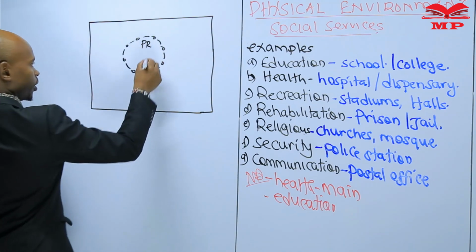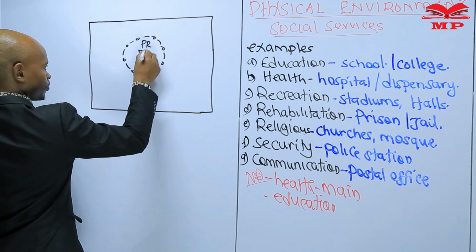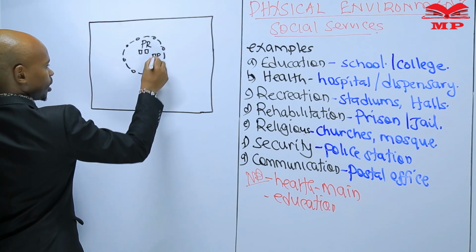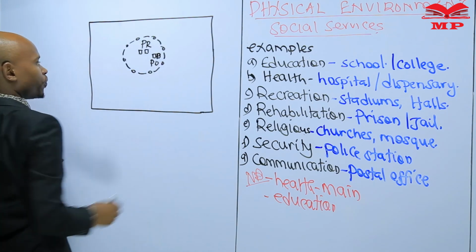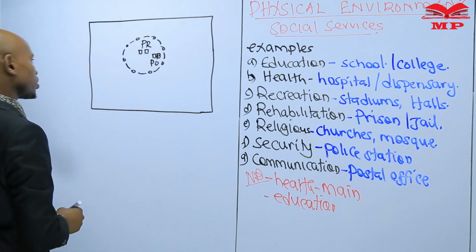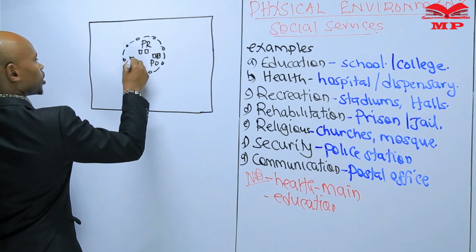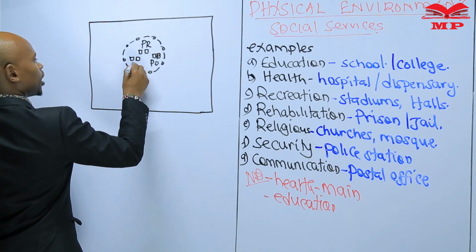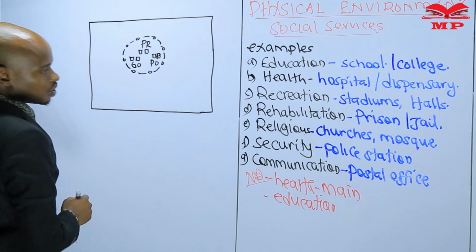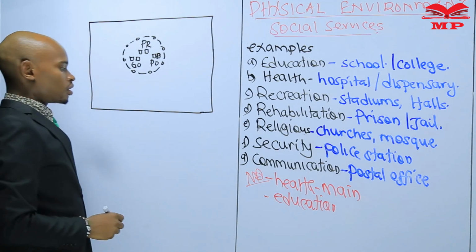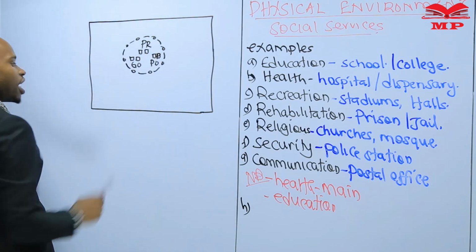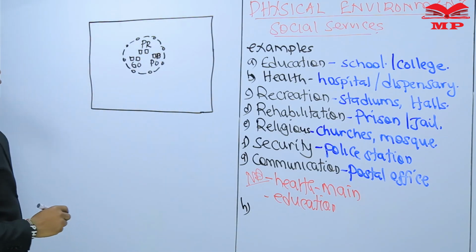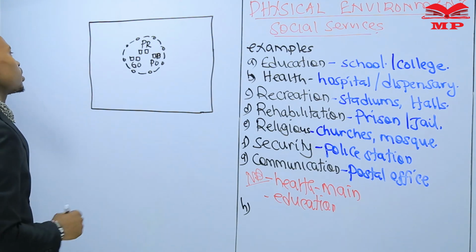Prison. There is another one here, post office. Post office. There is another one, governor's office. Maybe to add as GO here, we shall add that one, after we explain the meaning of that one and the services offered in that.